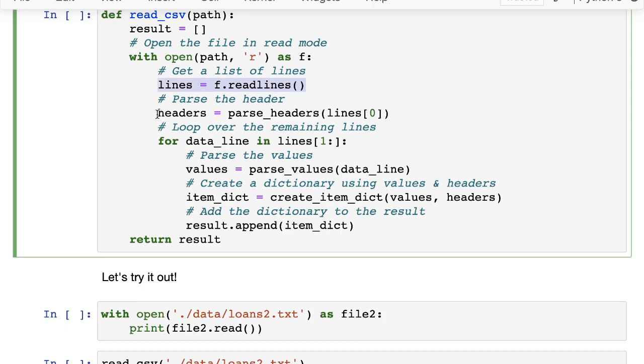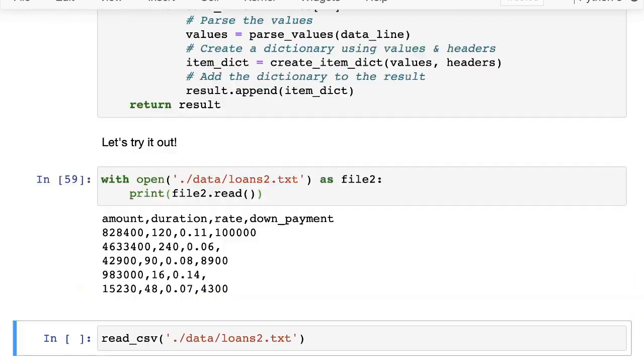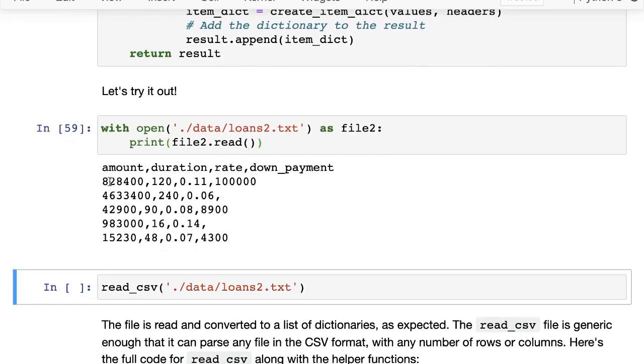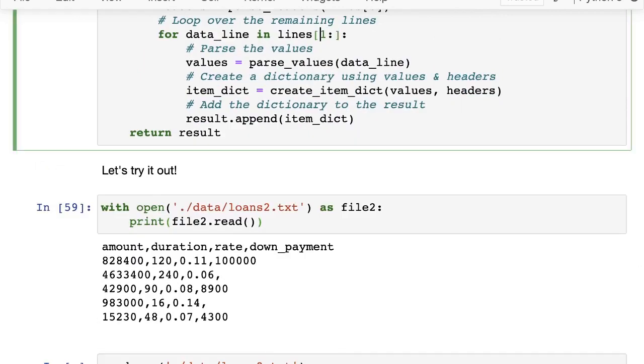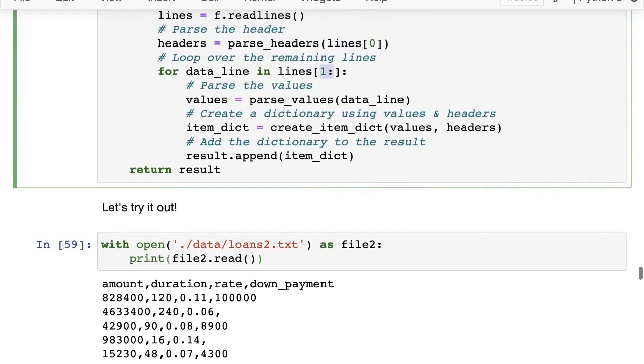Then it parses the header. It calls parse headers on line 0. Remember, the first line, the 0th line, will contain the headers. So that will give us the list of headers. Then it loops over all the remaining lines. It is going to pick each line one by one, but we're only checking the remaining lines, right? That's why we have this 1: here, because we want to skip the header row. We've already parsed the header.